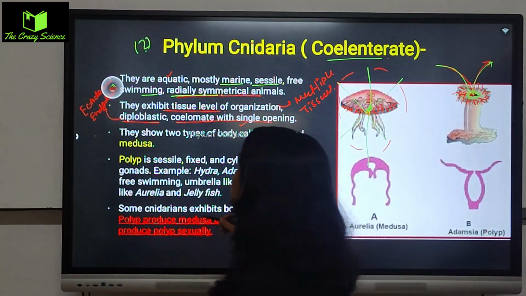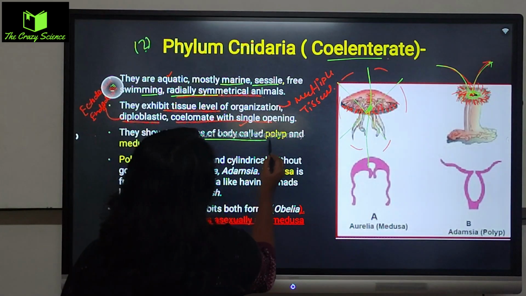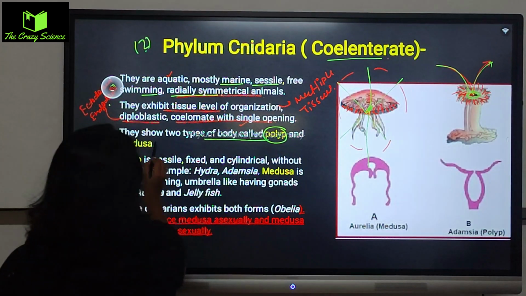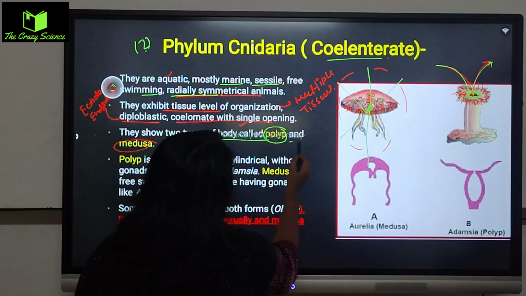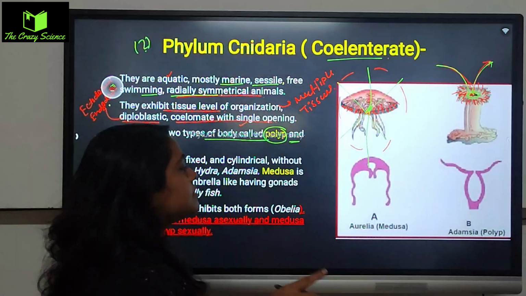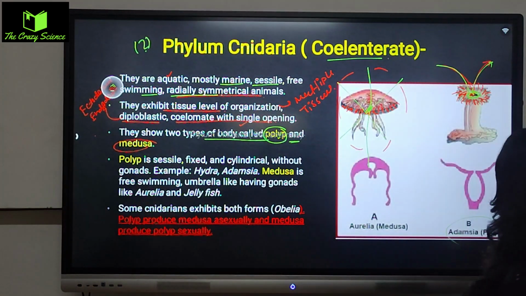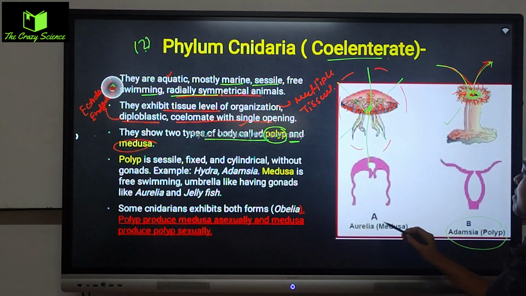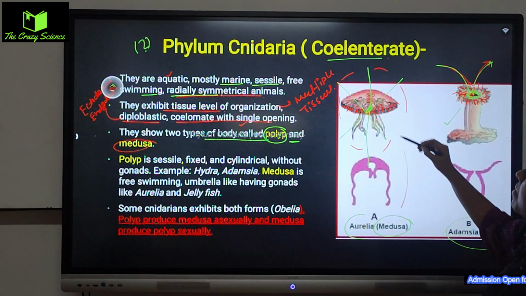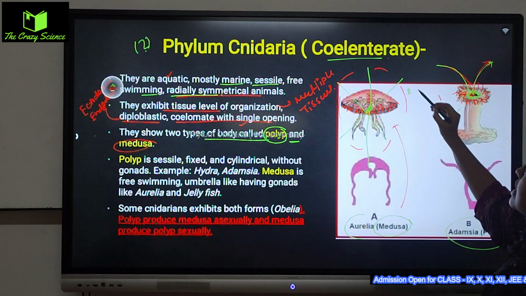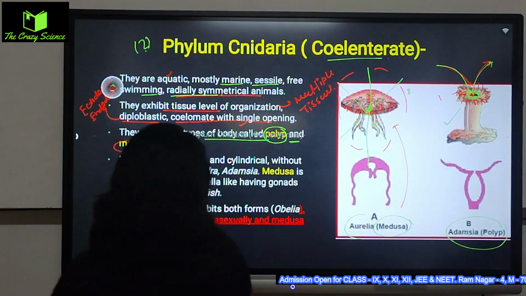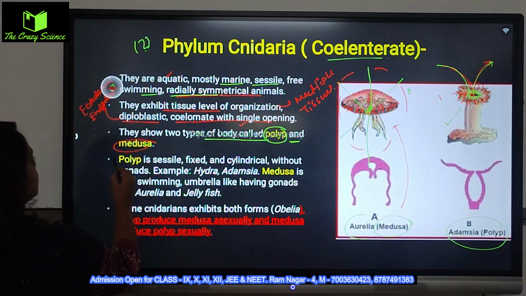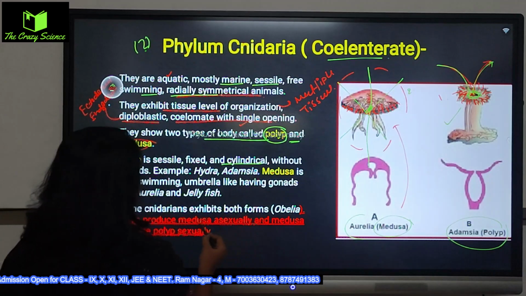তো সেটা এখানে বলা হয়েছে। They have two types of body forms. One is a polyp and the other is a medusa. তো দুটো বডি স্ট্রাকচার থাকে, একটাকে বলা হয় পলিপ। This is a polyp, that is a straight, lengthy structure, আর যেটা মেডিউসা মিনস umbrella-like structure। তো তাদের দুটো বডি অর্গানাইজেশন থাকে, একটা পলিপ, একটা মেডিউসা। Now we will get to see how they depend on each other, right? So polyp is sessile, fixed and cylindrical in structure without gonads.